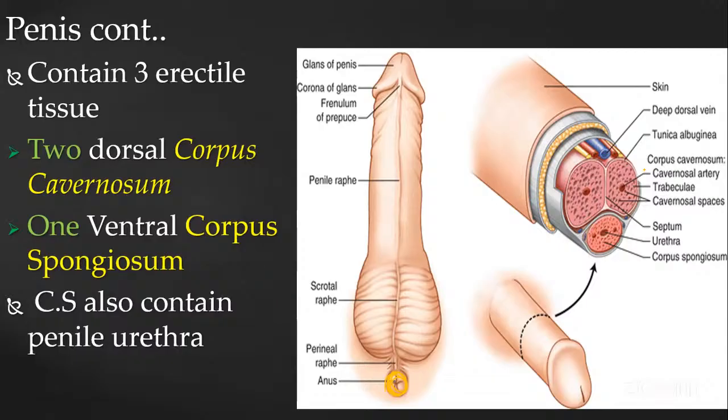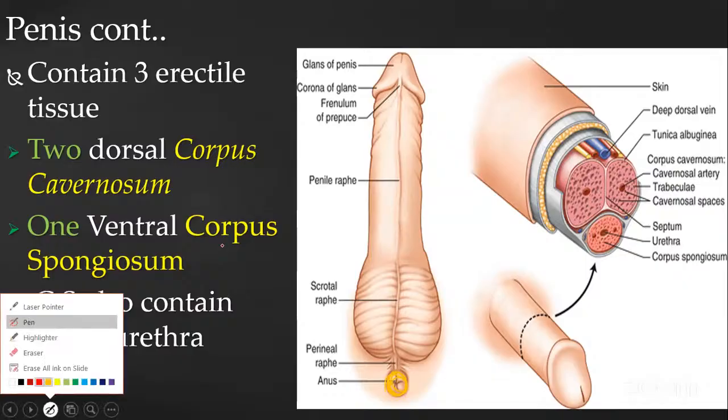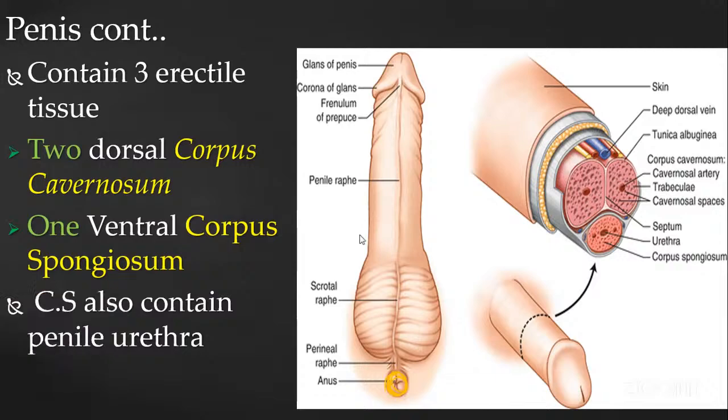So let us see, if we take the cross section of the penis, we are going to see inside there are different types of tissues. This is important to know to study about the penis. There are three types of erectile tissues present.